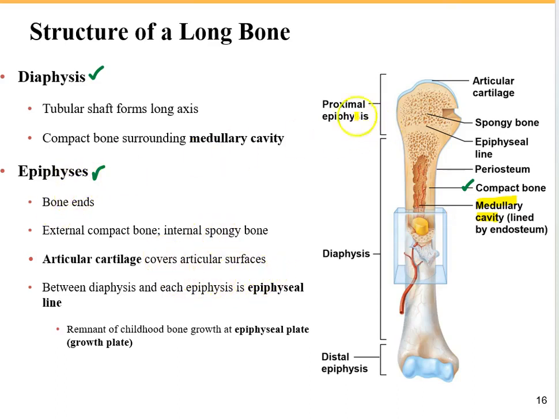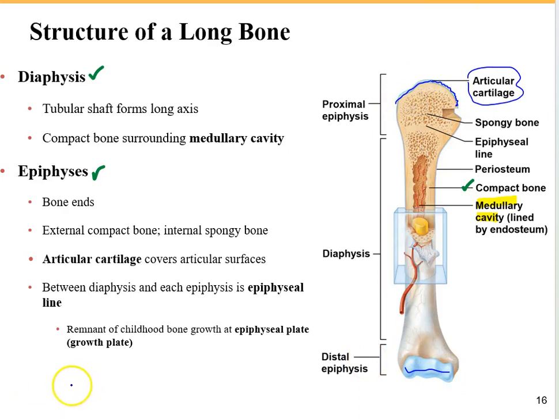Then these two ending parts of the long bone are called epiphyses. The epiphyses are made of external compact bone and internal spongy bone, which is lighter and has more open spaces. Regarding the epiphyses, you should know that the articular cartilage, which is hyaline cartilage, is going to cover the articular surfaces. So as you can see, the articular cartilage is going to cover the epiphysis.